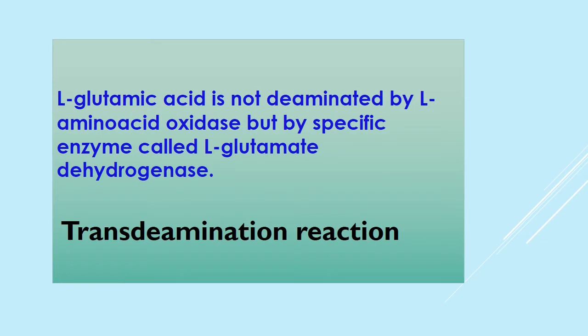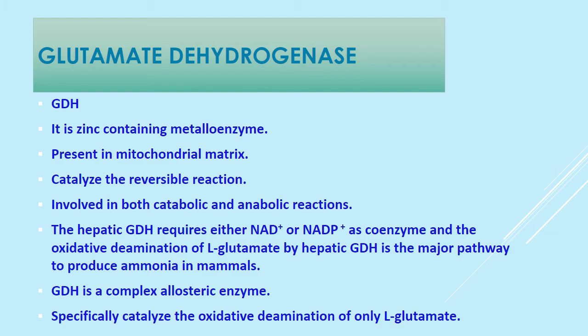Now, what is transdeamination? L-glutamic acid is not deaminated by L-amino acid oxidase, but it has a specific enzyme known as L-glutamate dehydrogenase. This enzyme is a zinc-containing metalloenzyme present in the mitochondrial matrix.